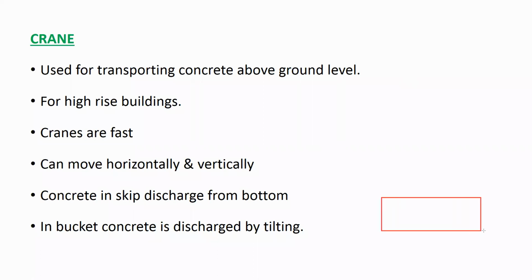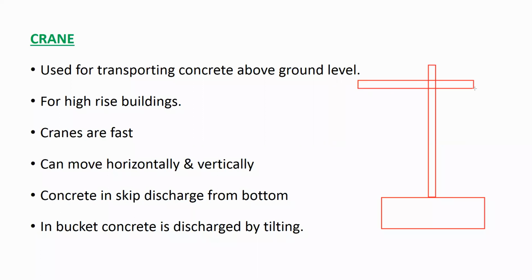Okay, suppose your crane is here. So it will be like this. Okay, so your concrete will be like this.